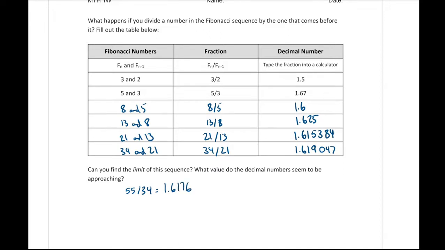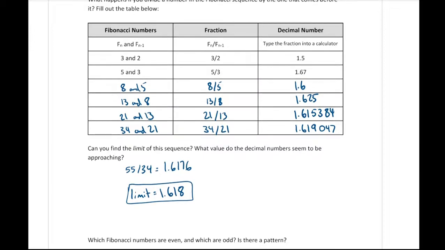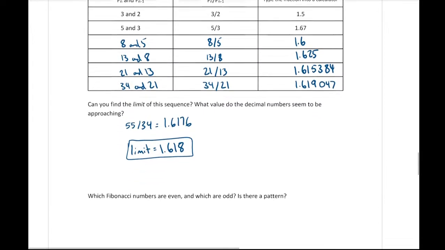So what value do we get closer and closer to? If you look at this, you might find that it's getting closer and closer, or the limit, if you continue this pattern, the limit that it approaches is 1.618. That is the limit that it ends up approaching. So if you continue this sequence and continue this ratio or fraction and find that actual decimal number, you find that it's approaching 1.618. And we'll take a look back at that later.